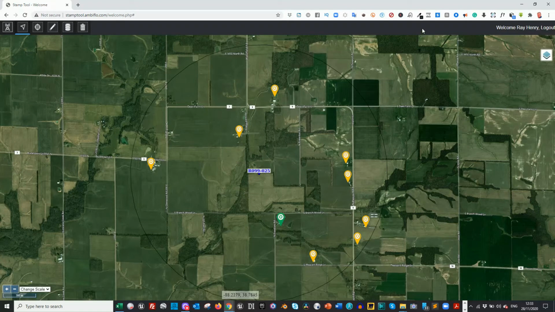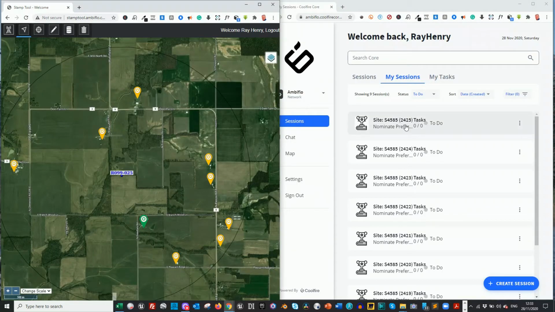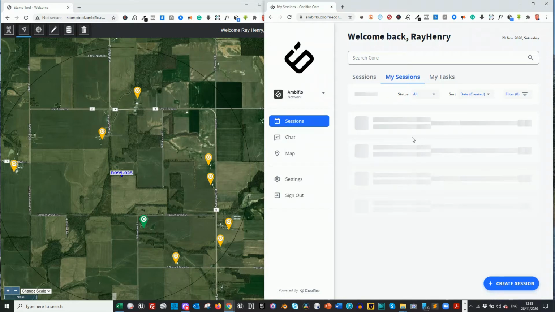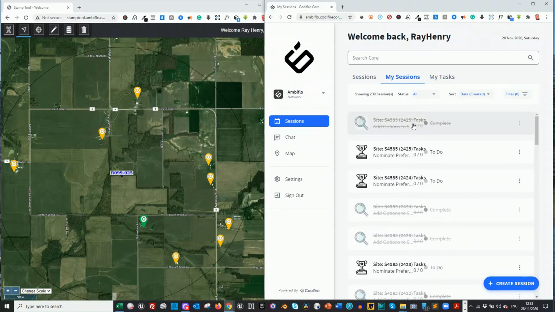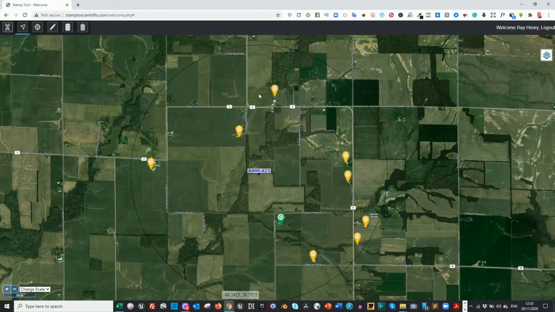You saw already, if we just minimize this again, you can see over here that if we filter back on all tasks, you can see again the idea that this task was completed, which automatically triggers the next task. That's a key function of the workflow tool: it triggers automatically. As one task is completed, it cascades. We can also use the term domino effect. It automatically knocks the next task into operation.